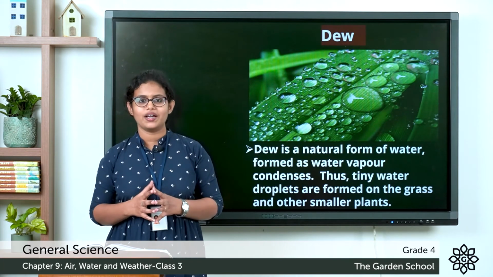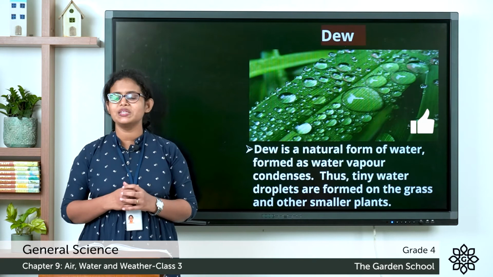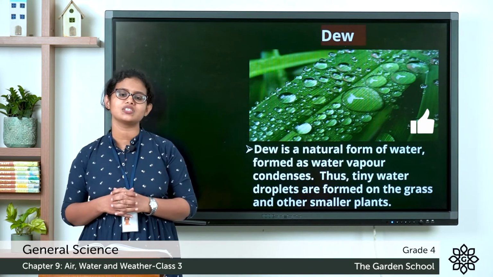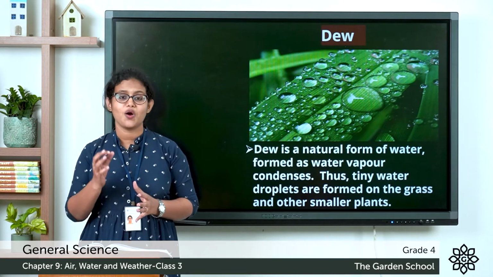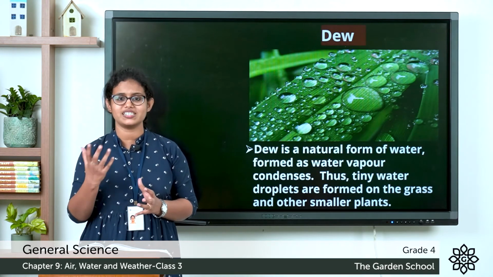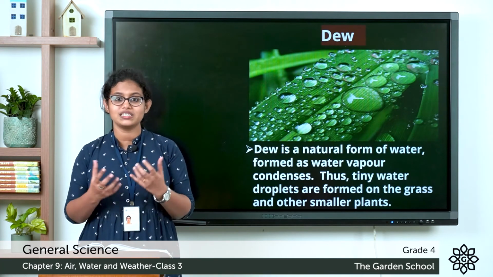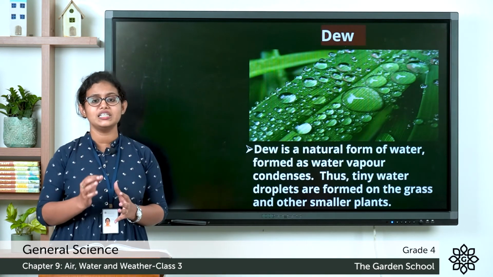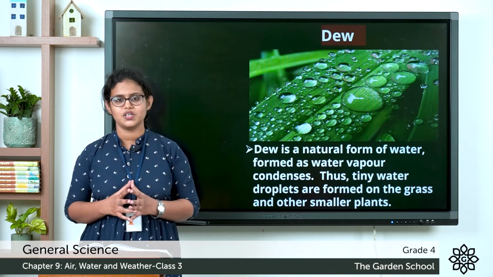Coming to the next one, that is dew. When you just wake up in the morning and look around, you can see tiny droplets of water on grass, plants and trees. Have you ever thought, where do these tiny water droplets come from? These tiny water droplets are called dew.